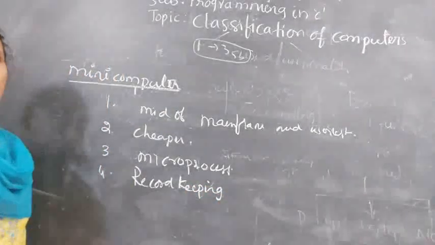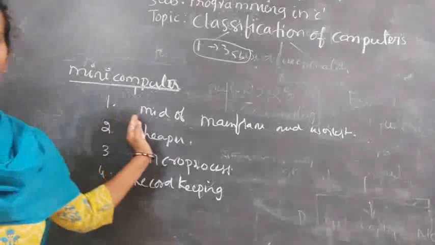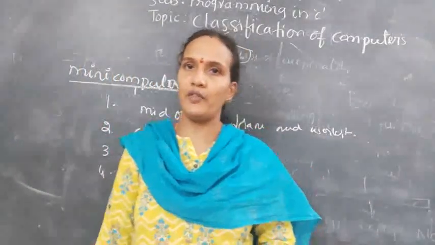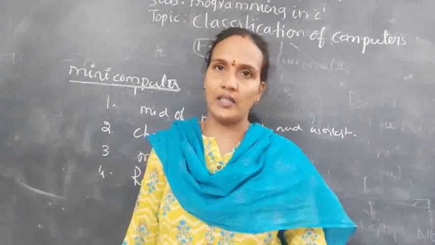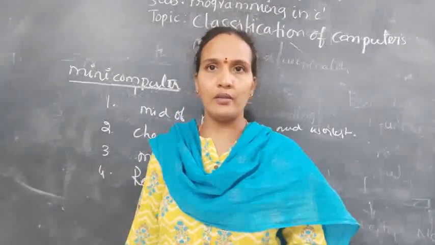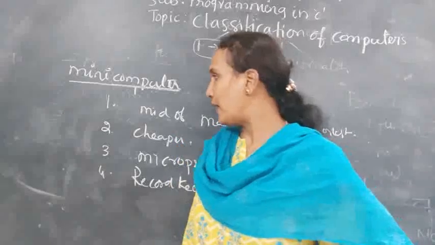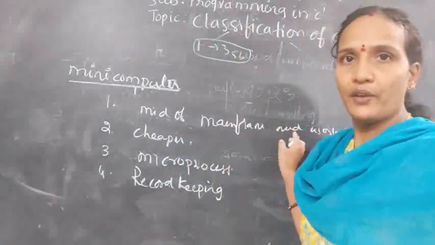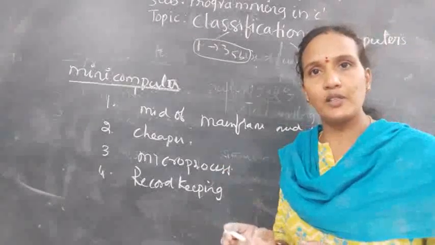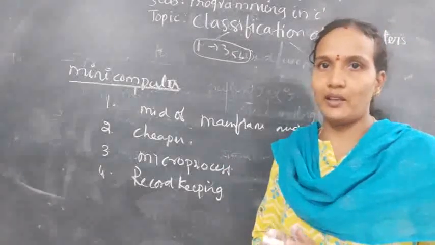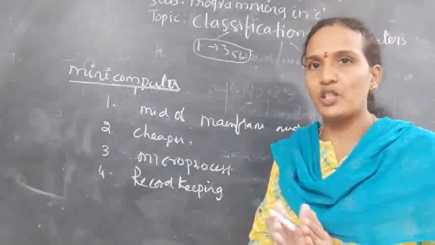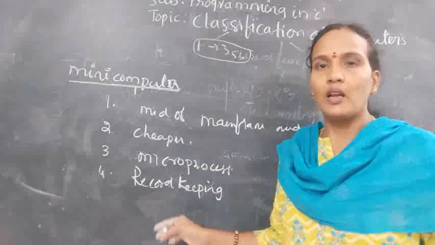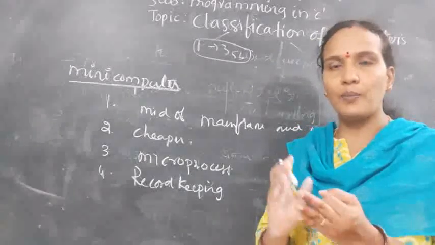These are the key points of minicomputers: they are cheaper than mainframe computers, they can serve 4 to 200 users at the same time, and they lie between the workstation and the mainframe. The main purpose is to store records, so for record keeping in a small organization, you can use this system.